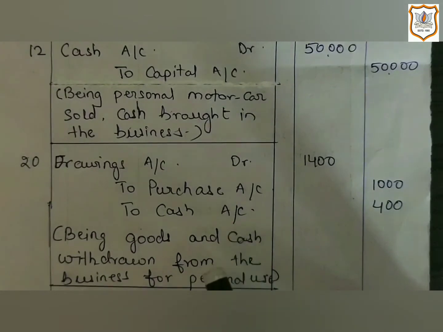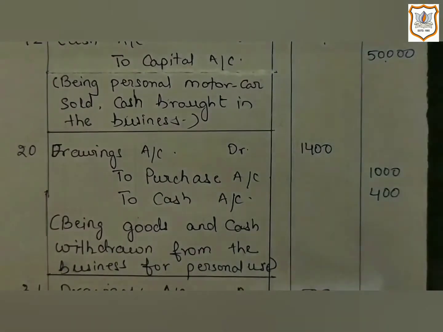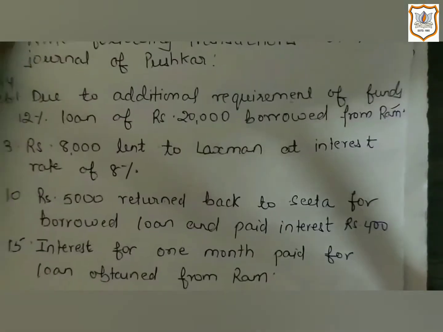And if you apply the knowledge of modern approach, in that case also, as I told you, cash is an asset and nature of asset is debit balance. And if asset decreases, then we credit it. That's why cash account will be credited. So here narration is: goods and cash withdrawn from the business for personal use. Now next transaction is